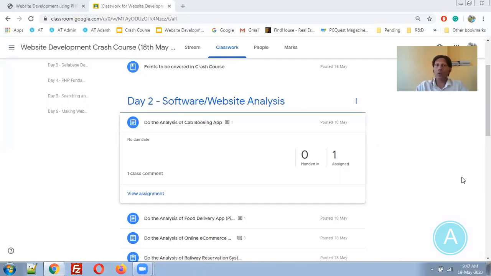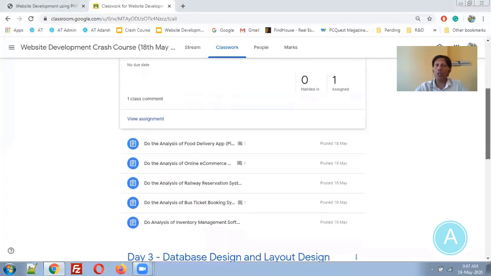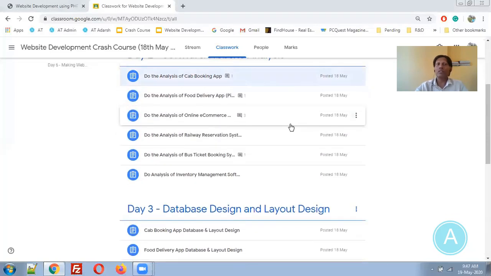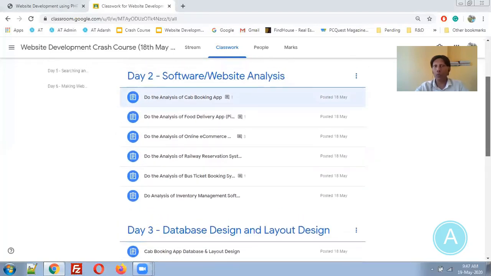So we are closing this day with the analysis part. What is today's task? Today's task is to revise all these analyses as much as you can. Think about it a second time, third time, fourth time. Discuss this concept with your friend also. Call your friend and discuss the cab booking applications and the food delivery applications. You will get some more ideas.